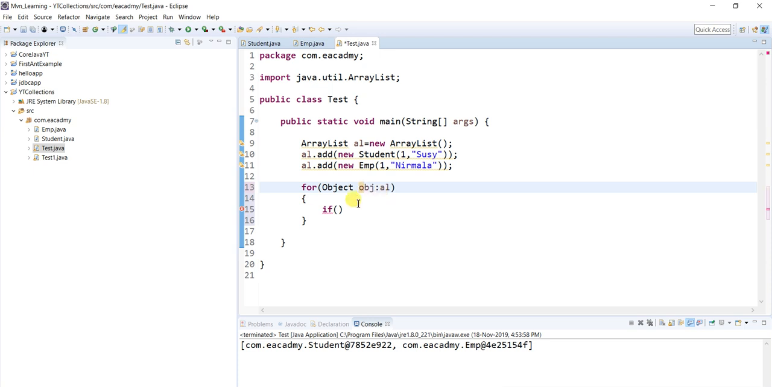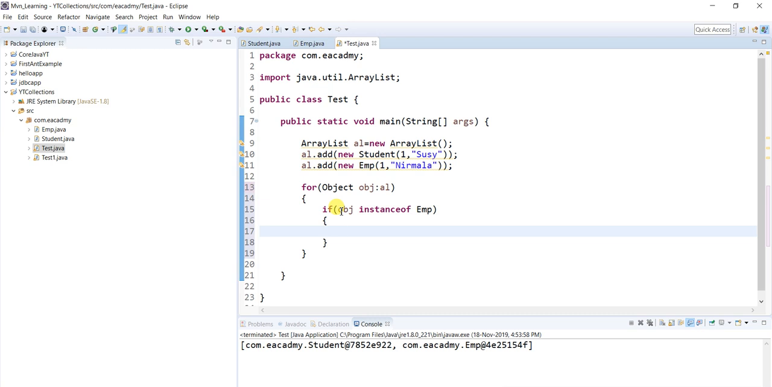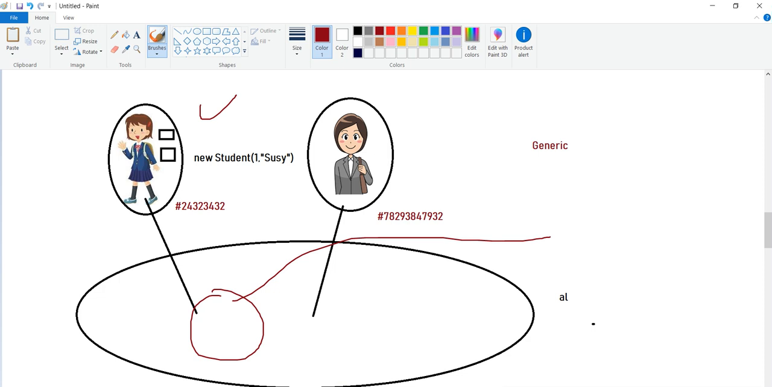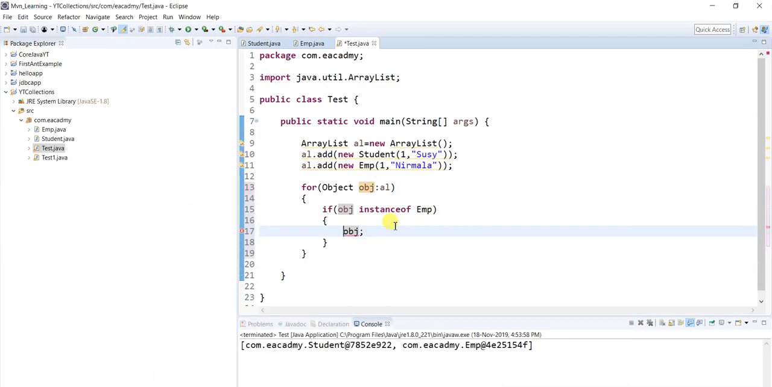Whatever object you are returning, if it is an instance of the emp class, then do typecasting. What is this obj that we are returning? If I write this code, it will return the first object, which is a student object, but I have to typecast it. Let's say it's returning emp or student. Let me first talk about student, so you will have understanding.